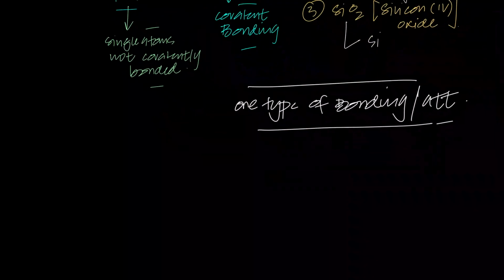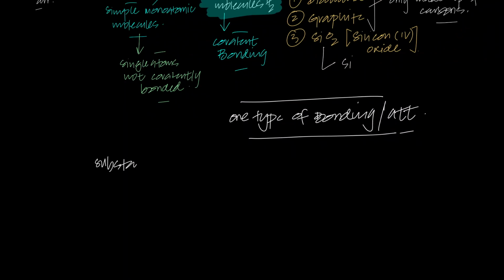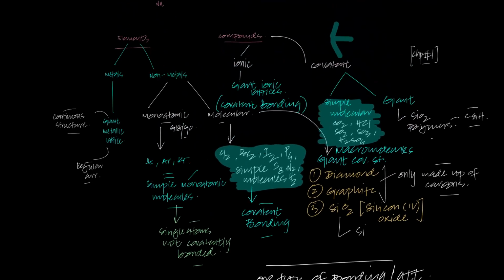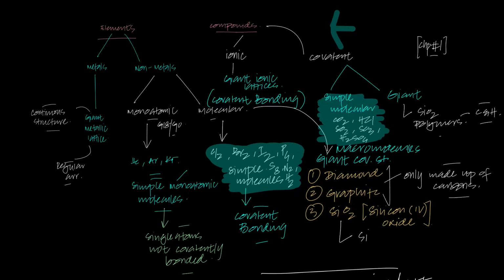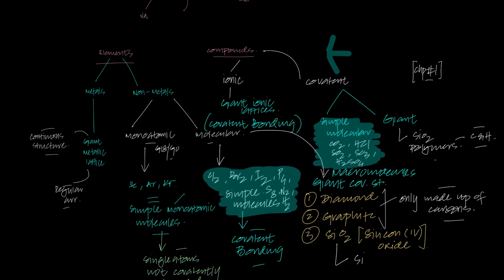For example, I ask you, which substance conducts electricity in solid state? You go back to your diagram and the details you studied in O levels and IGCSE, which I'll also show at the end of this chapter. Obviously you'd go right here.